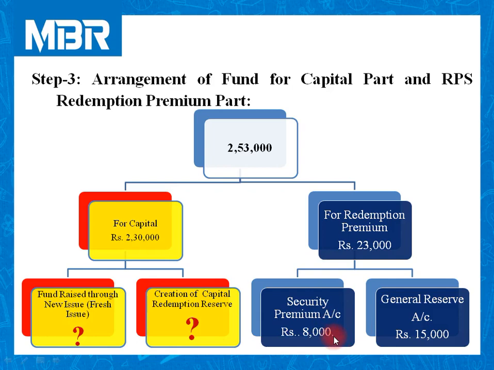It means to adjust these 23,000, right now the company have 8,000 rupees from security premium account. So remaining 15,000 to be adjusted against profit and loss account. Check liability side of the balance sheet. Information related to profit and loss account is also not given. It means we need to adjust these 15,000 rupees compulsory against general reserve account.